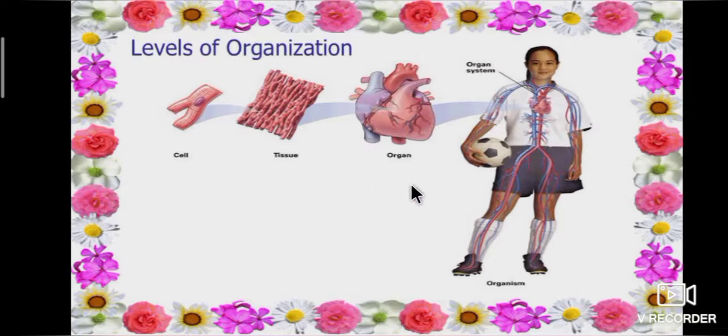These are the levels of organization in the human body. This kind of organization helps the organism to perform various activities more efficiently.